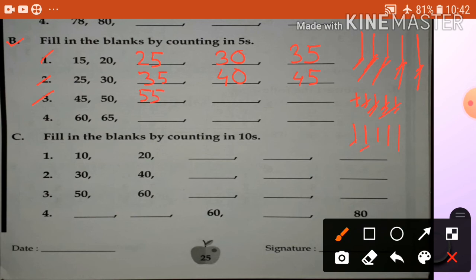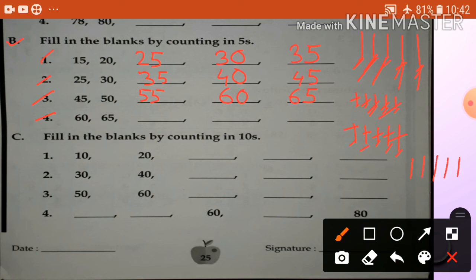56, 57, 58, 59, 60. Okay. 61, 62, 63, 64, 65. Number 4, 60, 65. 5 step. 66, 67, 68, 69, 70.